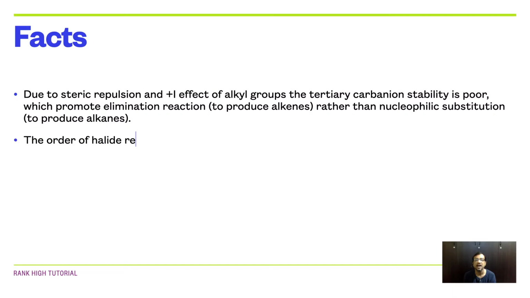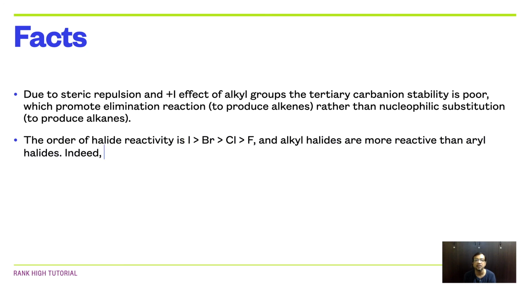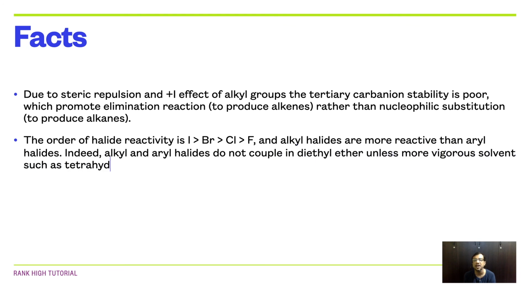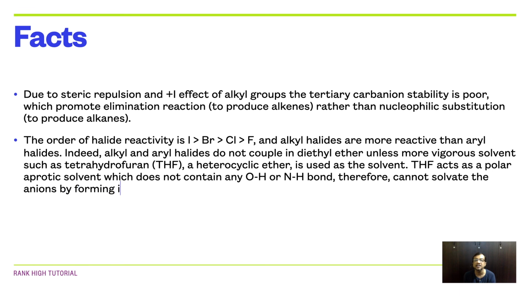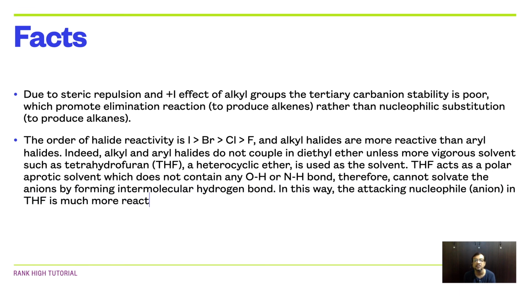The order of halide reactivity is iodine is greater than bromine is greater than chlorine is greater than fluorine, and alkyl halides are more reactive than aryl halides. Indeed, alkyl and aryl halides do not couple in diethyl ether solvent unless a more vigorous solvent such as tetrahydrofuran, a heterocyclic ether, is used as a solvent.